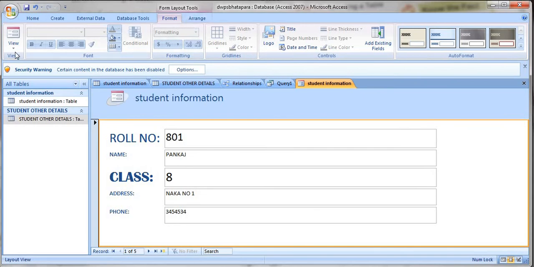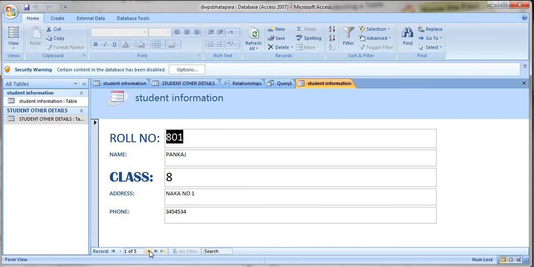So this is the form. I can change the structure using the format tab and arrange tab, and then in the view option I will go to form view. In form view, see, in the navigation panel below, we can move from one record to another. Like I'm clicking here, 2, 3, 4, 5, like this you can move. I'm moving on the basis of roll number. From here we can also search the data. So this is student information. Understood?